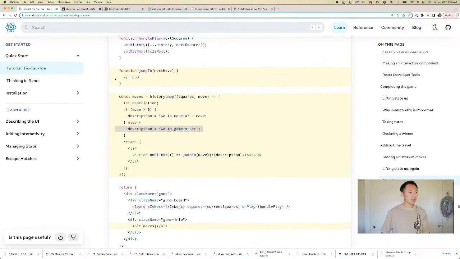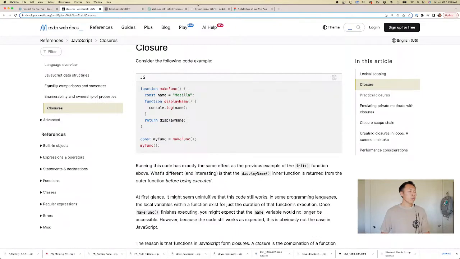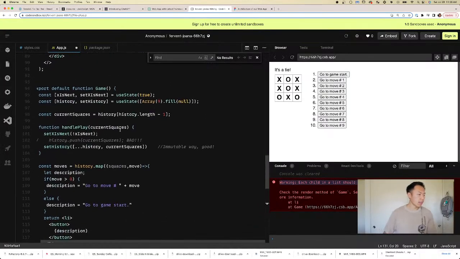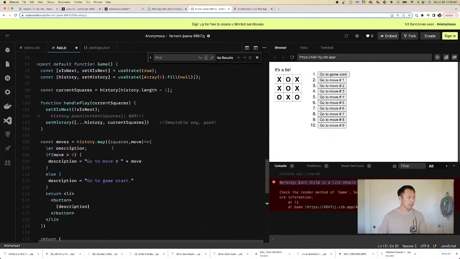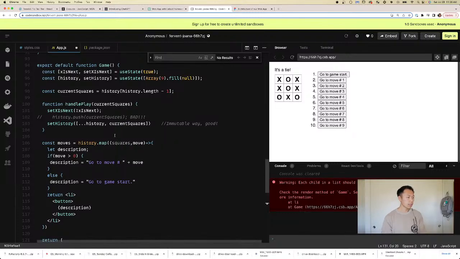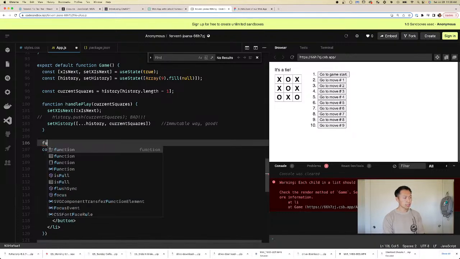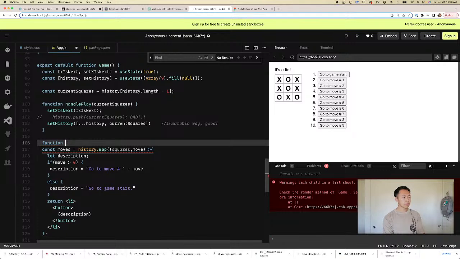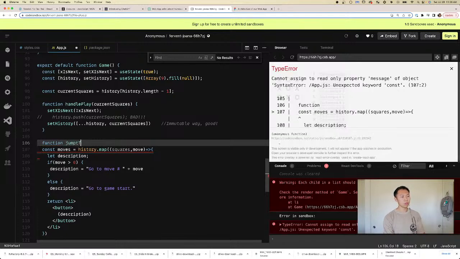Okay, so also it's asking us to do a jump to the next move. That's fair. Let's do that. I think we can do this ourselves, guys. Do you guys feel confident? I feel like we might be able to implement this. Function, this is what? Jump to, right? Jump to, and then this is the next move.